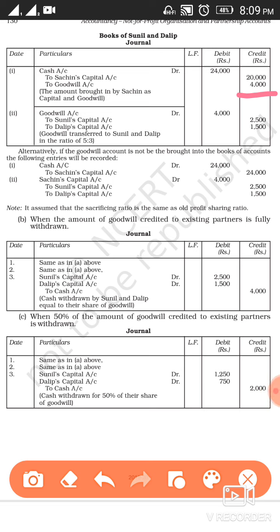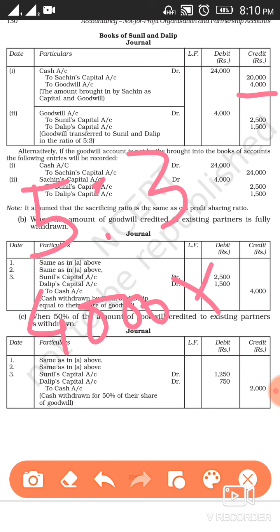Now the second entry: this amount of goodwill, or the premium for goodwill, will be distributed among the partners in the sacrificing ratio. As I've told you already, the sacrificing ratio will be 5:3. So the amount 4,000 will be distributed between Sunil and Dilip in the ratio 5:3.